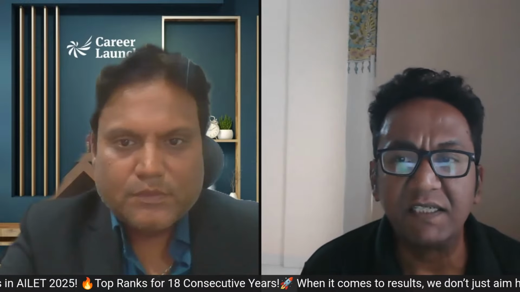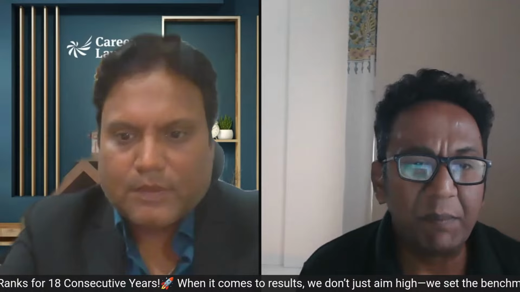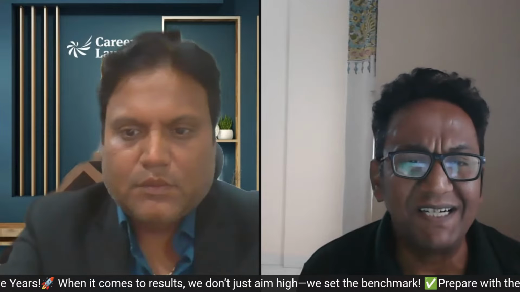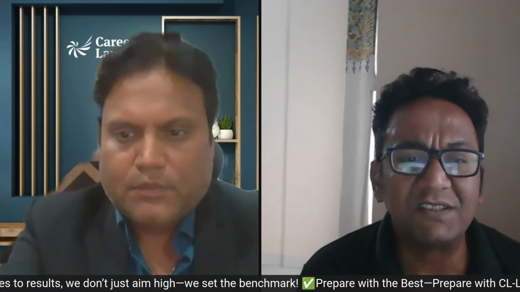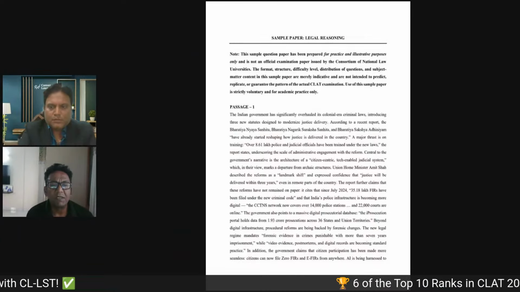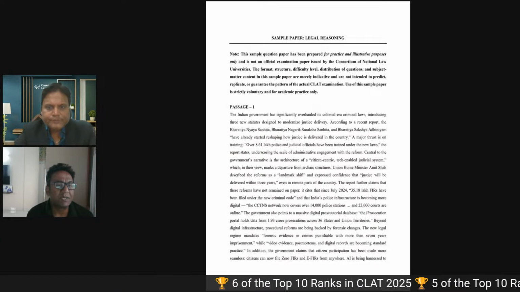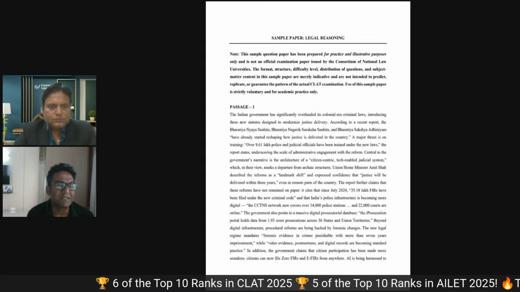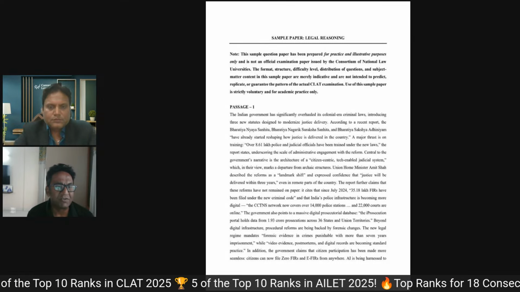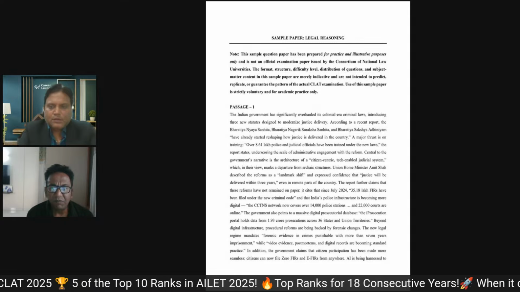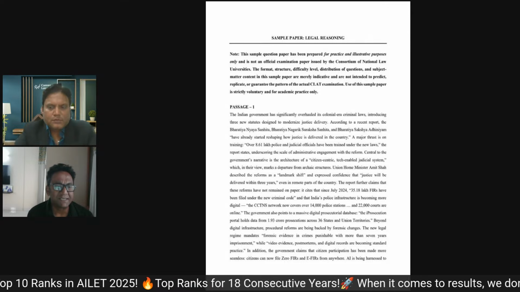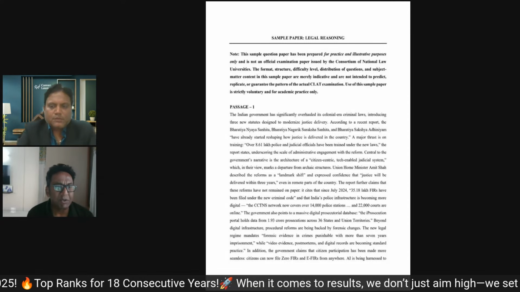Yes. Very quickly, if you connect it to what happened last year, they gave a sample paper which was fairly hastily done, and it had very small passages with two or three questions. So then again, students started worrying, is this an indication? Will they have eight small passages and so on? But then we finally saw that the actual CLAT paper had the normal regular sized passages with five or six questions. So in that sense, we should not read too much into the paper itself, and that's exactly what the disclaimer also says.